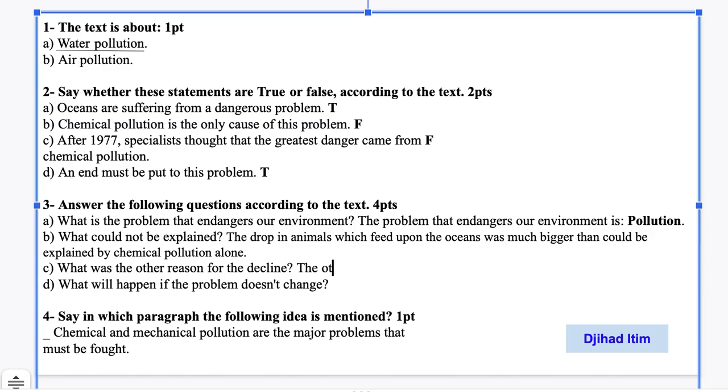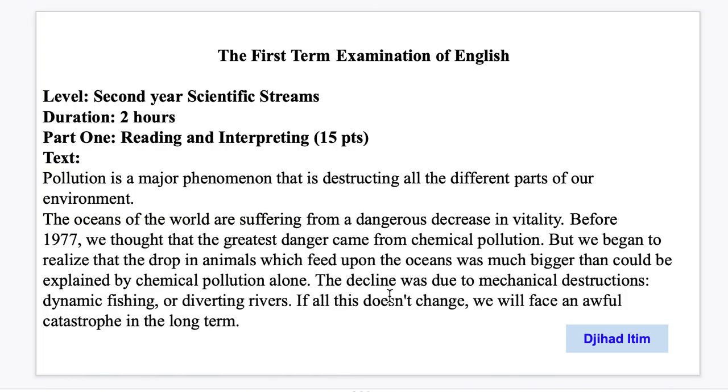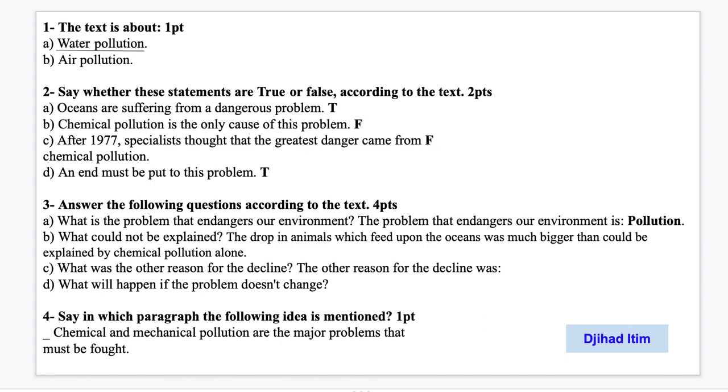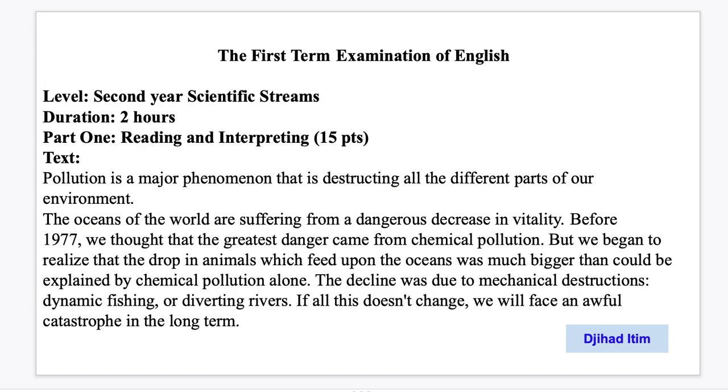the other reason for the decline was the mechanical distraction. The other reason for the decline was due to the mechanical distraction, dynamic fishing or diverting rivers.